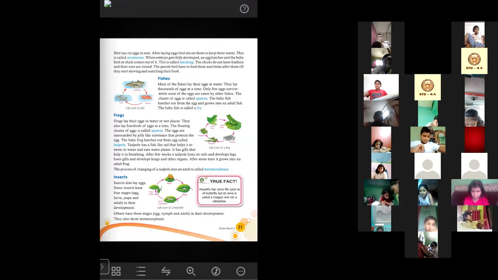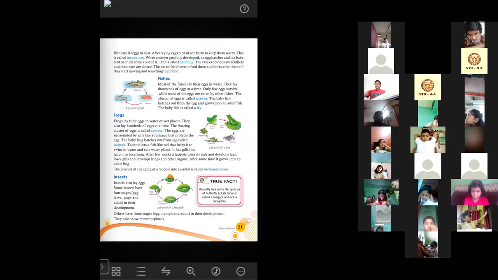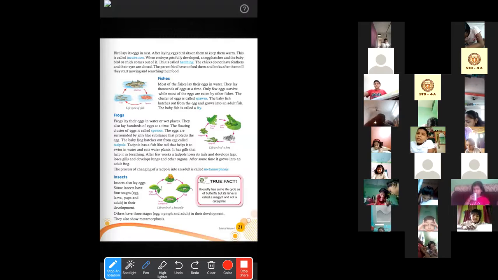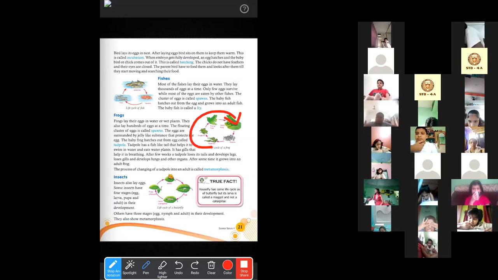This is why when a tadpole lives in water, it has a tail and gills like fishes. But when it becomes an adult frog, it develops legs and lungs so that it can live on land as well. After some time, it grows into an adult frog. The process by which a tadpole changes into an adult frog is called metamorphosis.